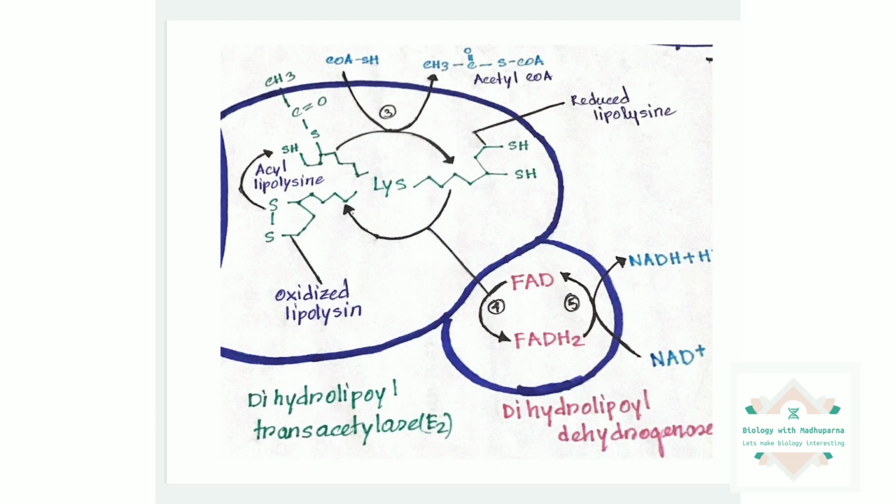Okay, so now as a final product, we have one sulfur in the reduced form and another sulfur that has one acetyl group attached to it, which we call acyl lipoyllysine. So now we will go to our third step.